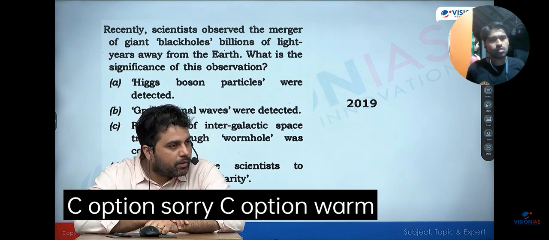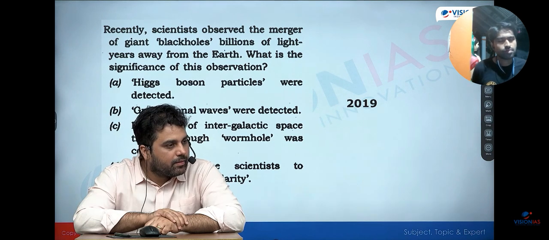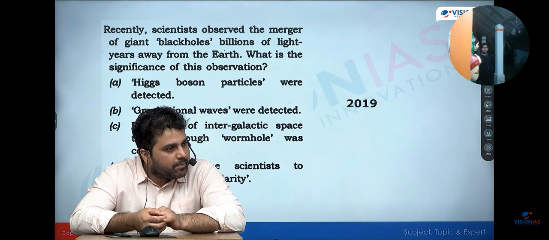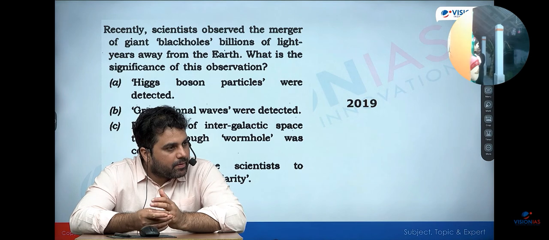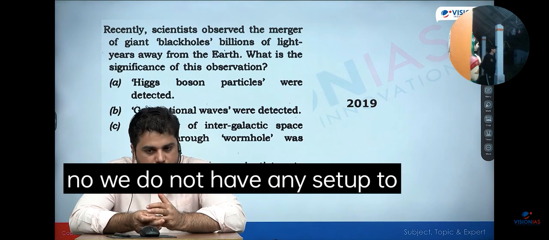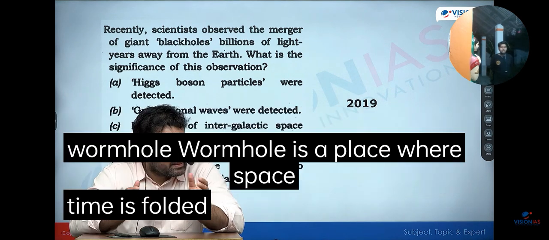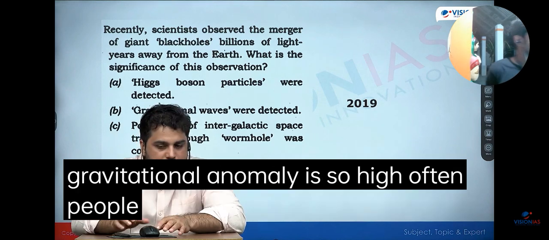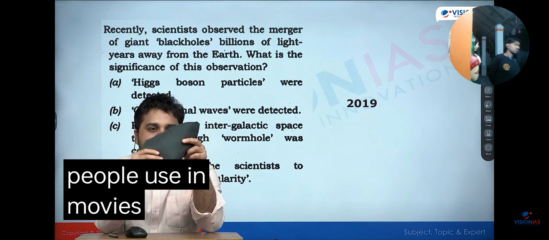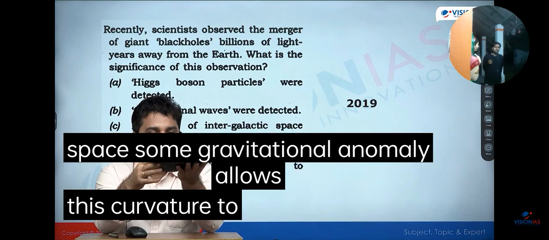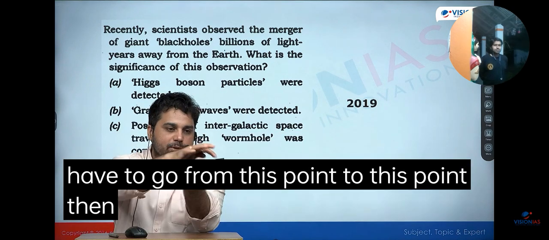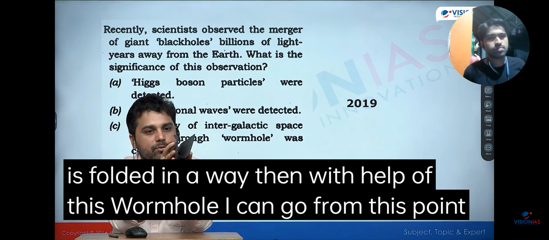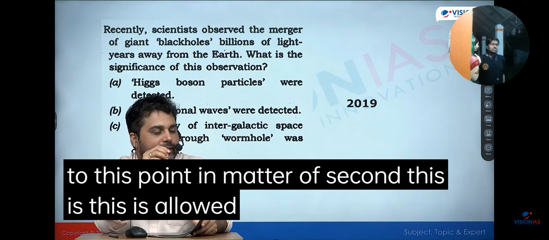C option, sorry. C option is the wormhole option. No, we do not have any setup to detect a wormhole. A wormhole is a place where space-time is folded in a way that I can travel millions of kilometers in a fraction of a second. That gravitational anomaly is so high. Often people use this in movies, so let me show you the space-time curvature. If there is some gravitational anomaly, it allows this curvature to fold like this. So if I have to go from this point to this point, then I have to take a path, right? But if because of gravity the space-time is folded, then with the help of this wormhole I can go from this point to this point in a matter of seconds. This is allowed by Einstein's theory.